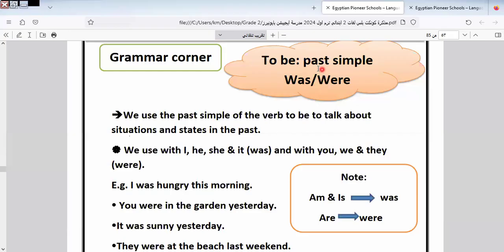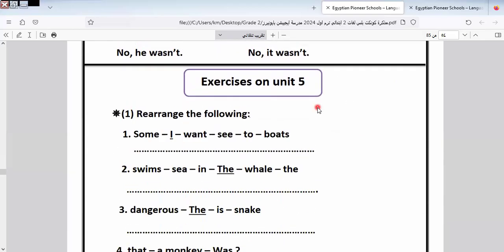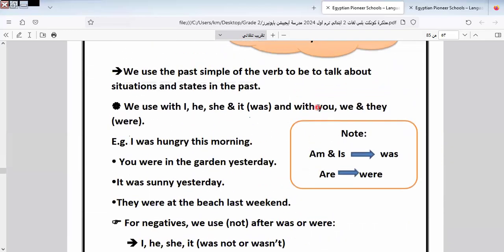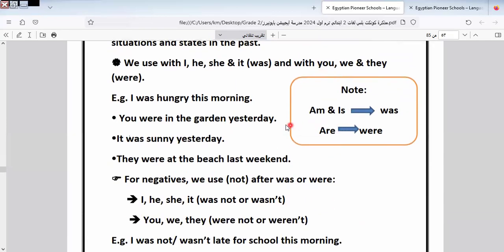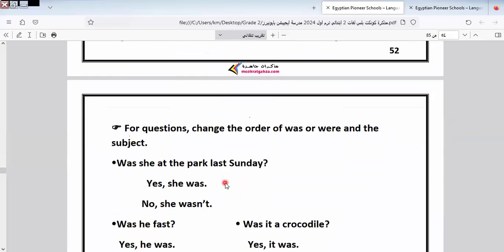this unit, we learned together the past simple tense of the verb to be. In the verb to be we have am, is, are. In the past simple we use was and were, in the negative form and in the question form. All of us know that the pronouns that take was are I, he, she, it, and wasn't in the negative form. You, we, they take were, and weren't in the negative form.